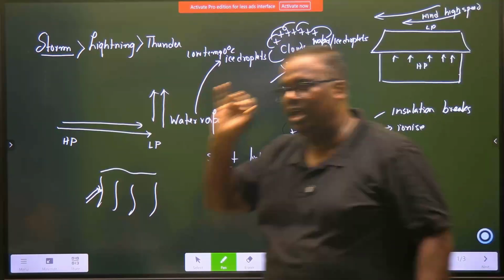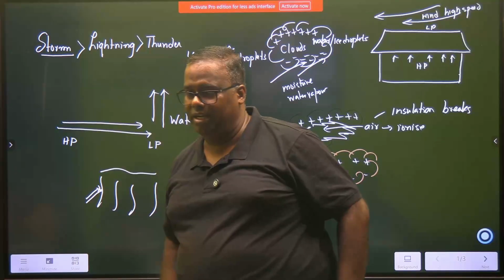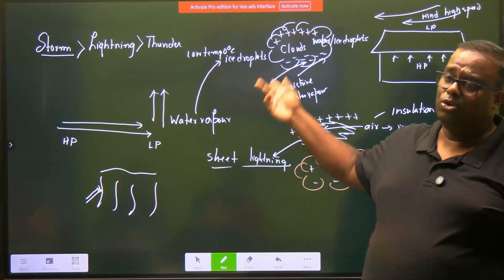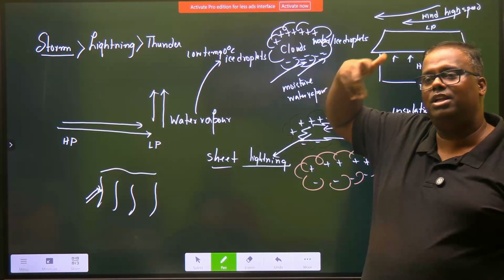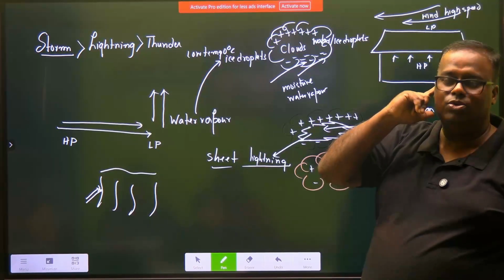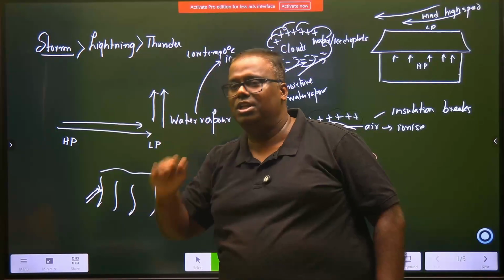And when you see the lightning between two layers of clouds, it is known as sheet lightning. It will be like a sheet. And this lightning causes the air also to expand and explode, which causes the thunder that you hear. And you hear the thunder later because sound travels at a lower speed as compared to light.